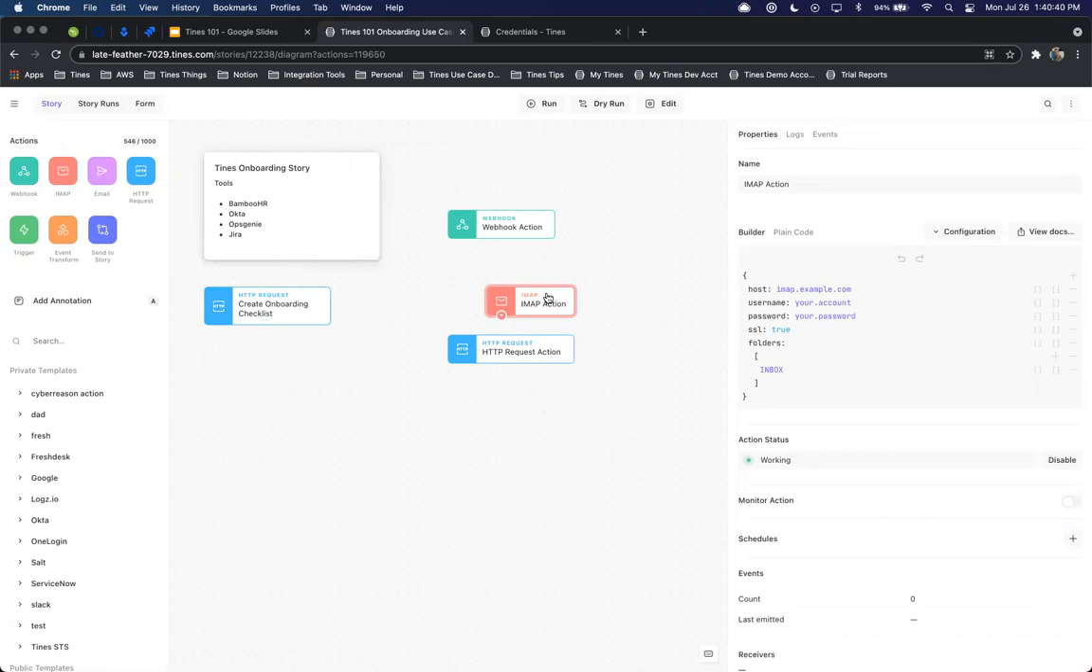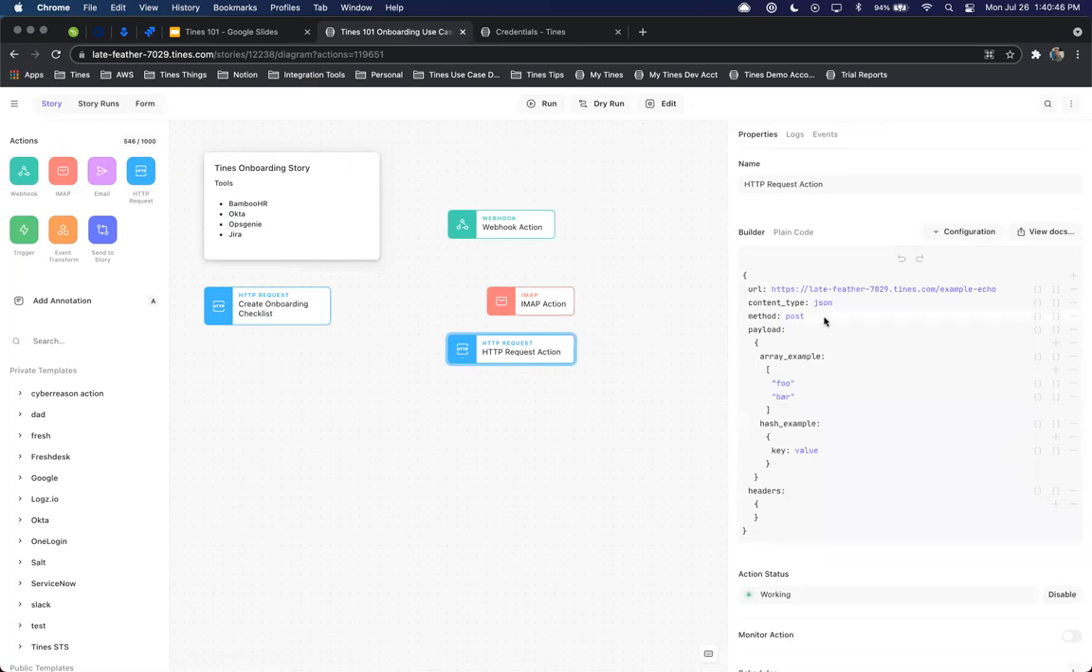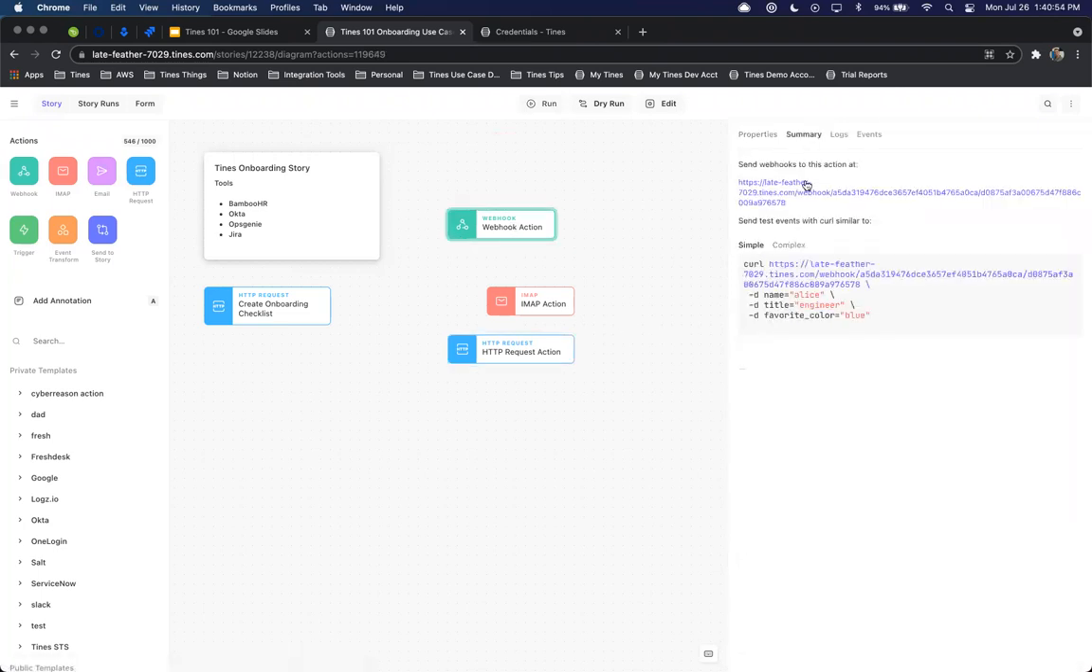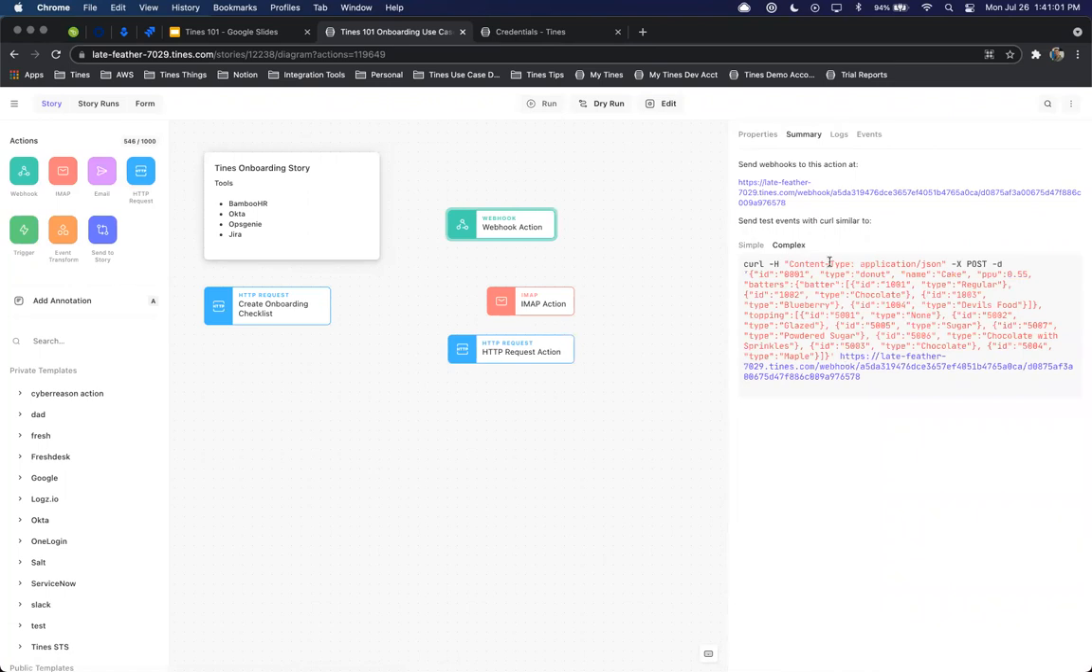It'll obviously take some configuration for IMAP, so that way we can properly read from the host securely. The HTTP request action, where you'll be defining the endpoint, as well as any authentication headers that need to be provided. And then the webhook action does provide you with the webhook endpoint, so that way you can start making simple calls like you see here, or more complex curl calls to that endpoint to get data into the Tines platform.